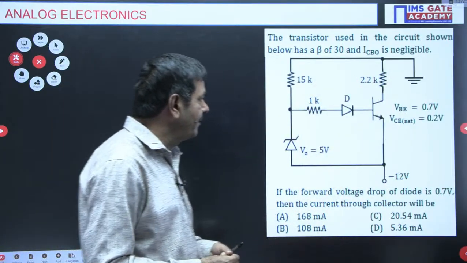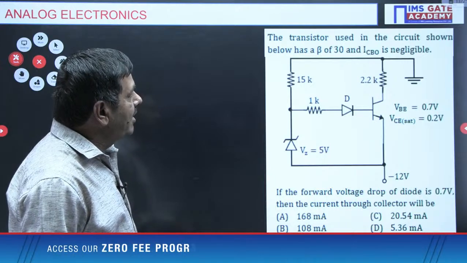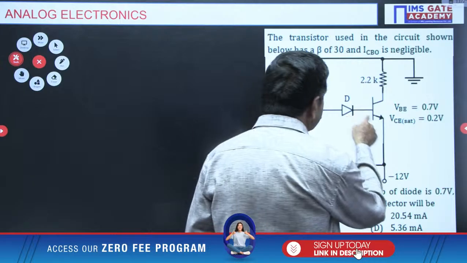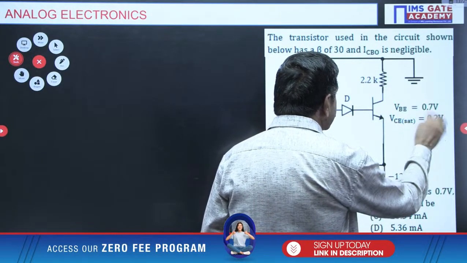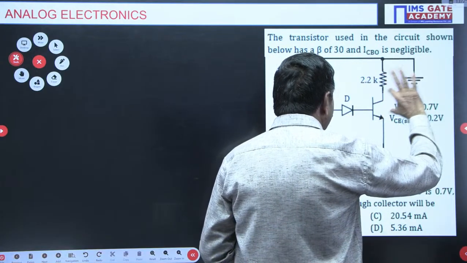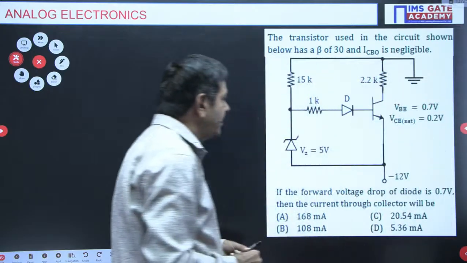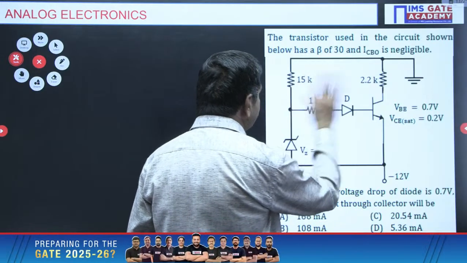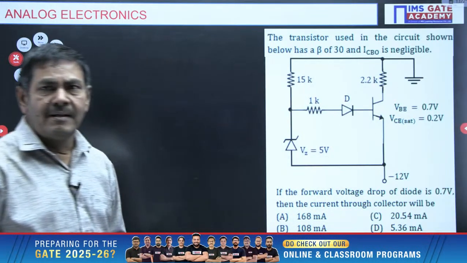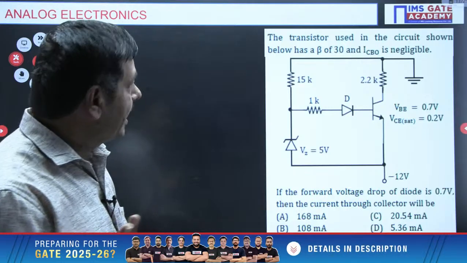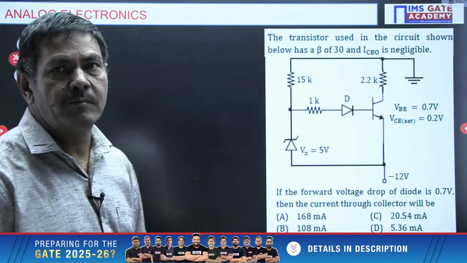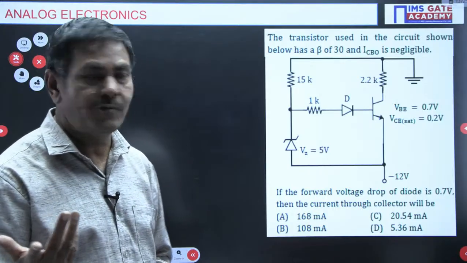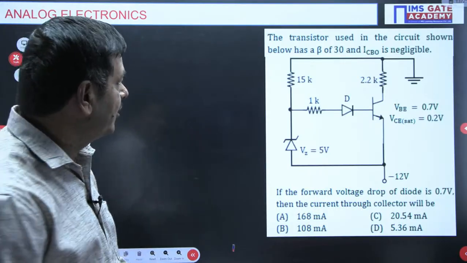That's my point now. But in this problem, you watch, VBE is 0.7 volt. Base to emitter voltage is 0.7. VCE sat is 0.2 volt. VZ is 5 volt, and a 1K resistor is given here. But in this problem, VCE sat is given directly as 0.2 volt. We can assume the transistor is in saturation only. Why? VCE sat is given there directly, 0.2 volt.